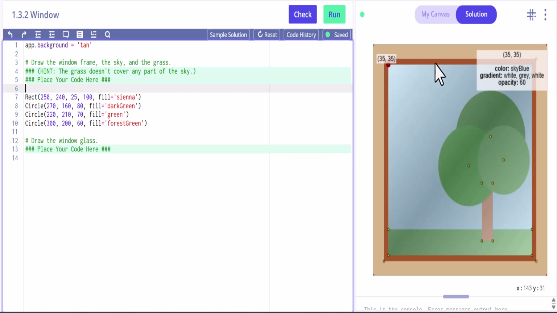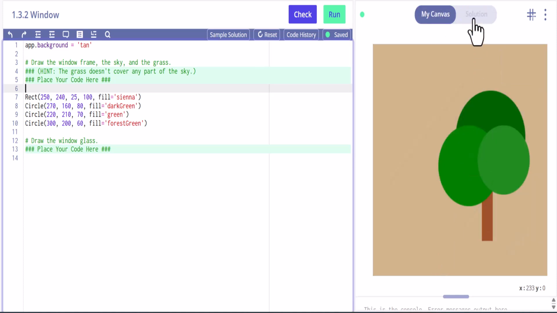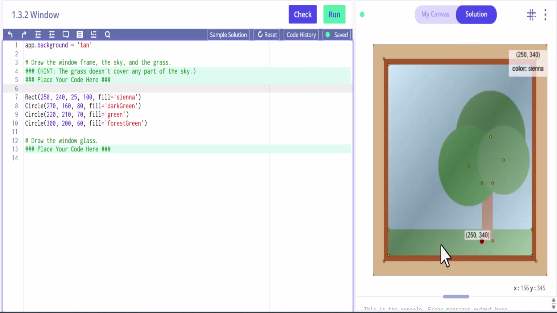Okay, so we really need to create this frame, and we're going to want to do that first, because what we want to do is have this laid down, and then we're going to go ahead and place over top of it, because these things are already here. So we got to kind of think and reverse imagine that these are not here. We're going to do this frame first, then the sky blue, then we're probably going to need to create the grass because we don't have the grass there. Okay. So let's go ahead and get started with this.